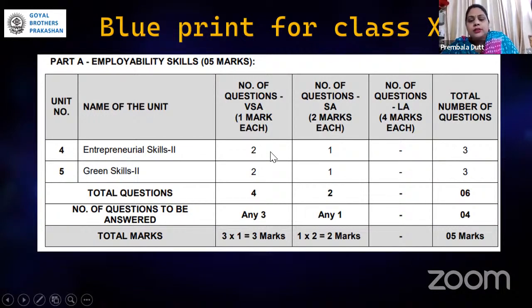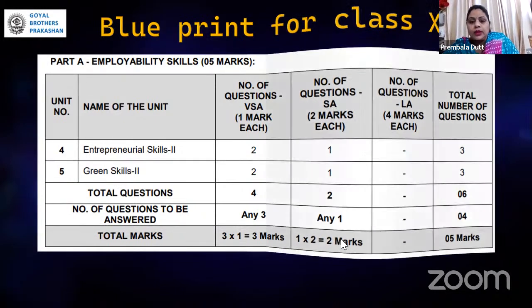There will be very short answer or short answer. Very short answer can be 2 and short answer can be 1. Similarly for green skill, and out of them they have to attempt only 3, whereas for short answer they have to attempt only 1. The total weightage is for 3 or for 2 marks.